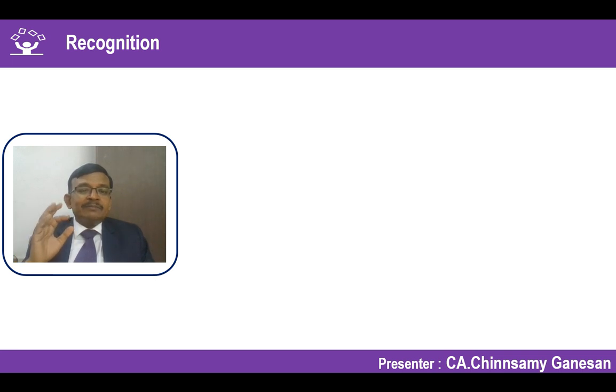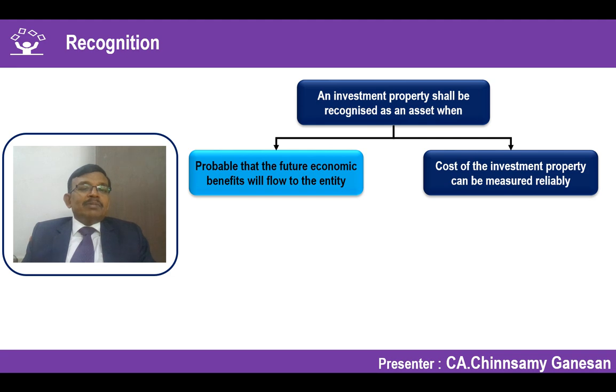Clarity is available. The moment I have clarified that this is an investment property, the next point is when I will recognize it as an investment property in the financial statements. It says probable future economic benefits will flow to the entity, and the cost of the investment property can be measured reliably. This is what I said at the initial stage. It is nothing but the criteria for recognizing an asset, whether it is inventory, property, plant and equipment, an intangible asset, or an investment property. All go to a basic definition.